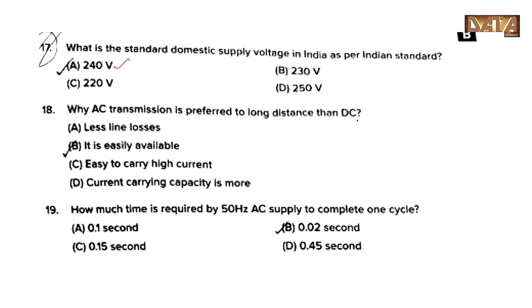Why is AC transmission preferred for long distance over DC? Answer is option B, it is easily available. And the next question: how much time is required by a 50 Hz AC supply to complete one cycle? Answer is option B, 0.02 seconds.